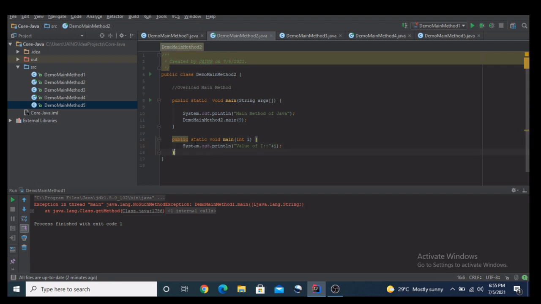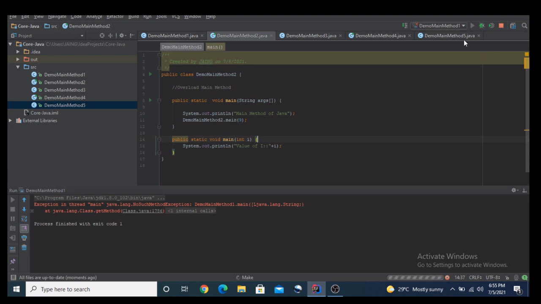I call this method in my main method. As this is a static method, I call it via the class name, DemoMainMethod.main, and I pass the parameter as 9 because it is accepting an integer value parameter. Now let's see what will happen while running this. Oh, sorry, I just executed a different class. Okay, we will move again to this method.